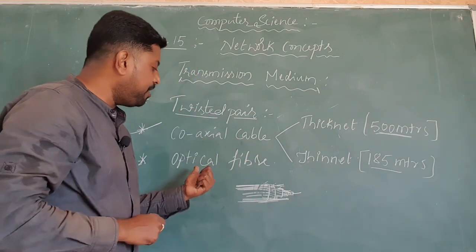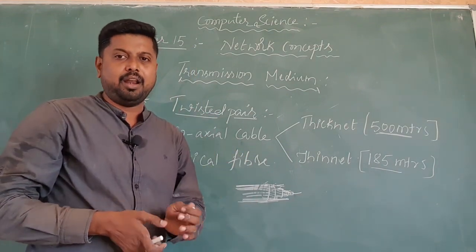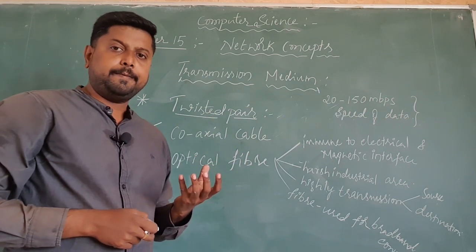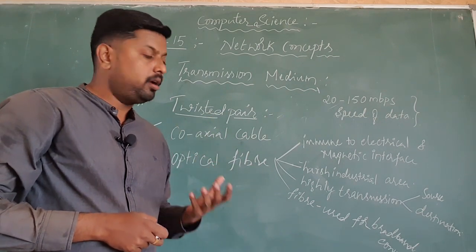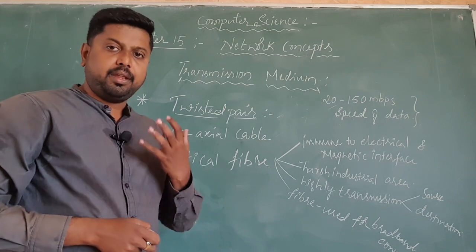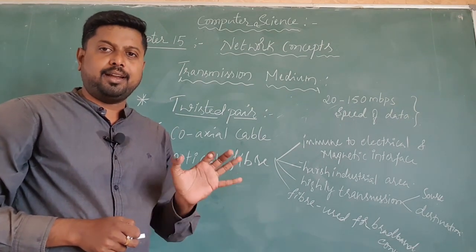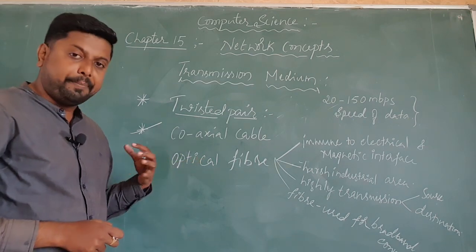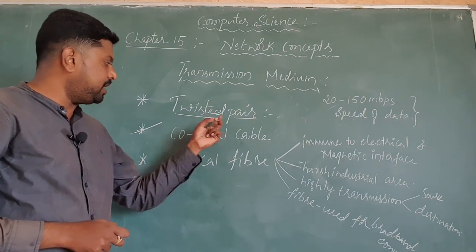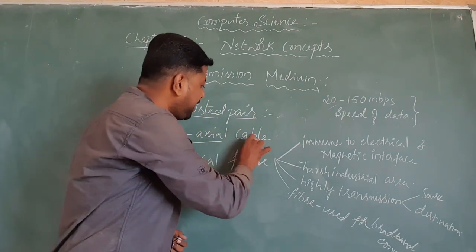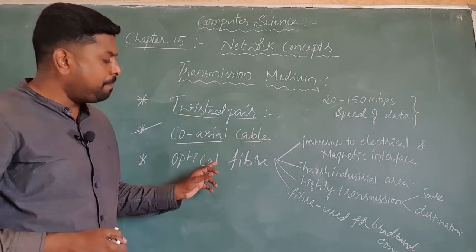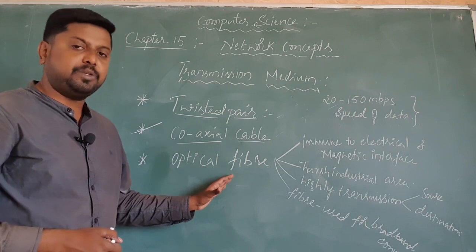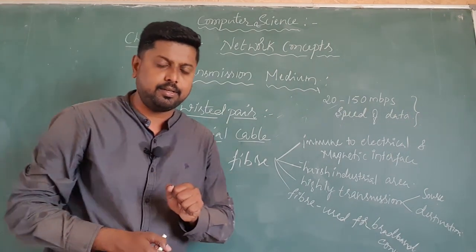The next type of category is optical fiber. Optical fiber is the final and most advantageous transmission medium nowadays, dear students. When comparing optical fibers with the twisted pair cable and the coaxial cable, the most bandwidth is supported by optical fiber, and there are some reasons for that, dear students.